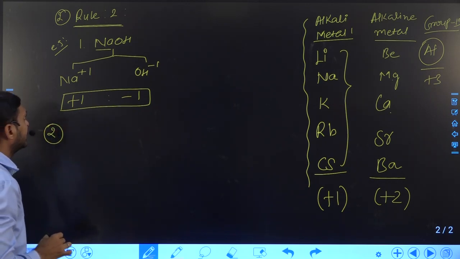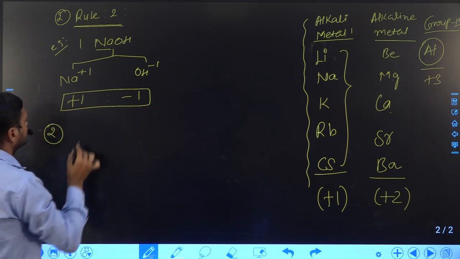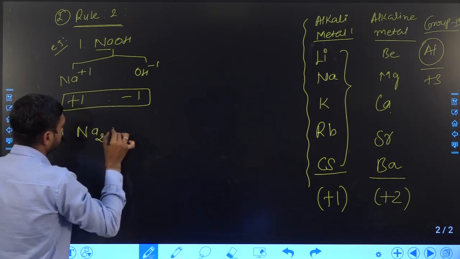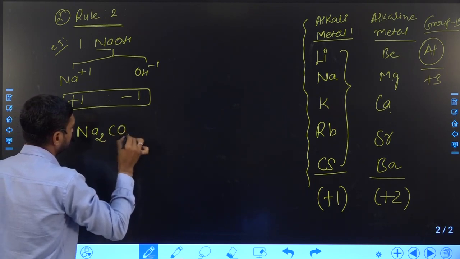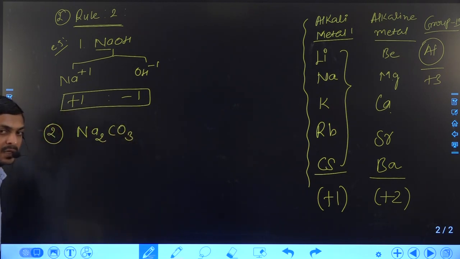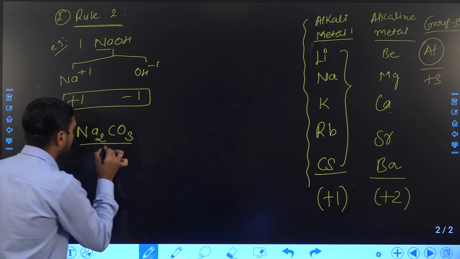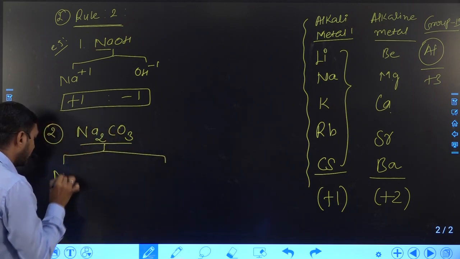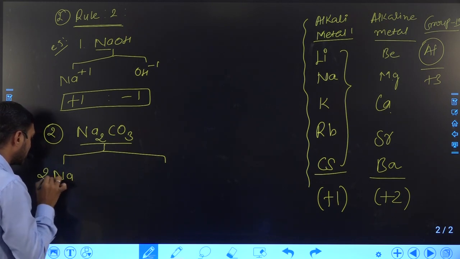Suppose we take another example. Right? So here, now we can define sodium ion, but how many sodium ions are present? 2.